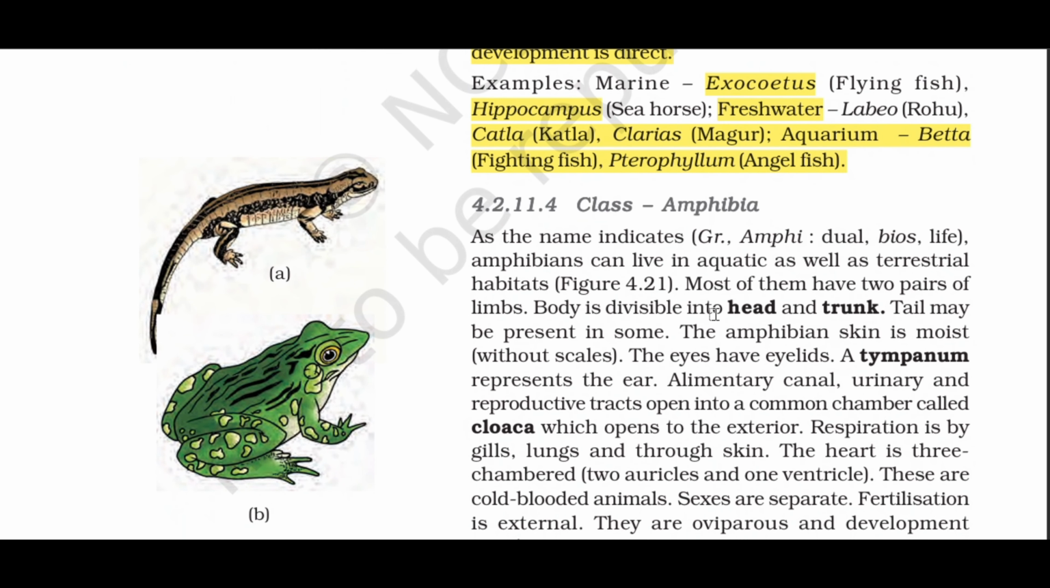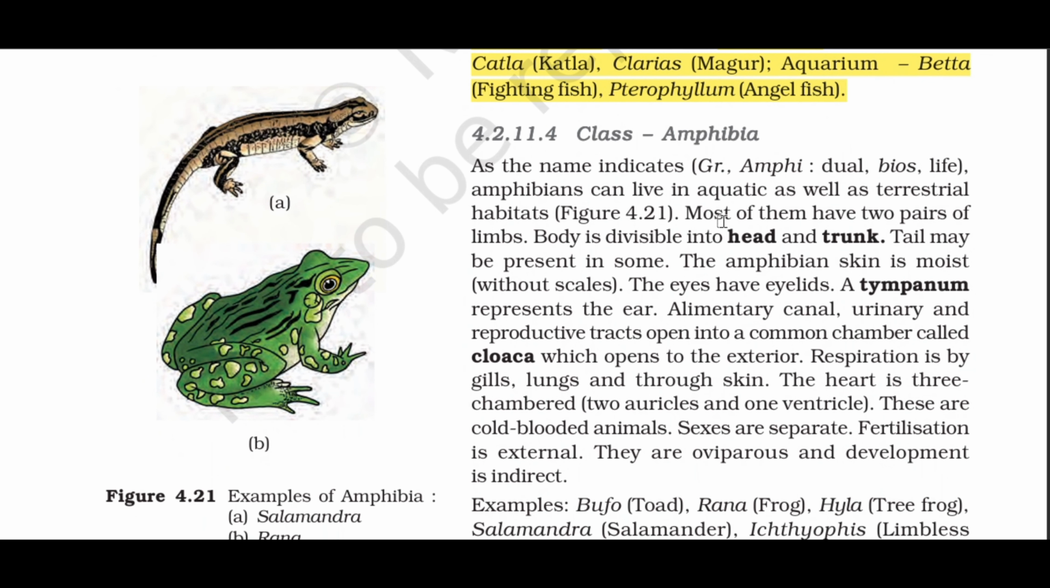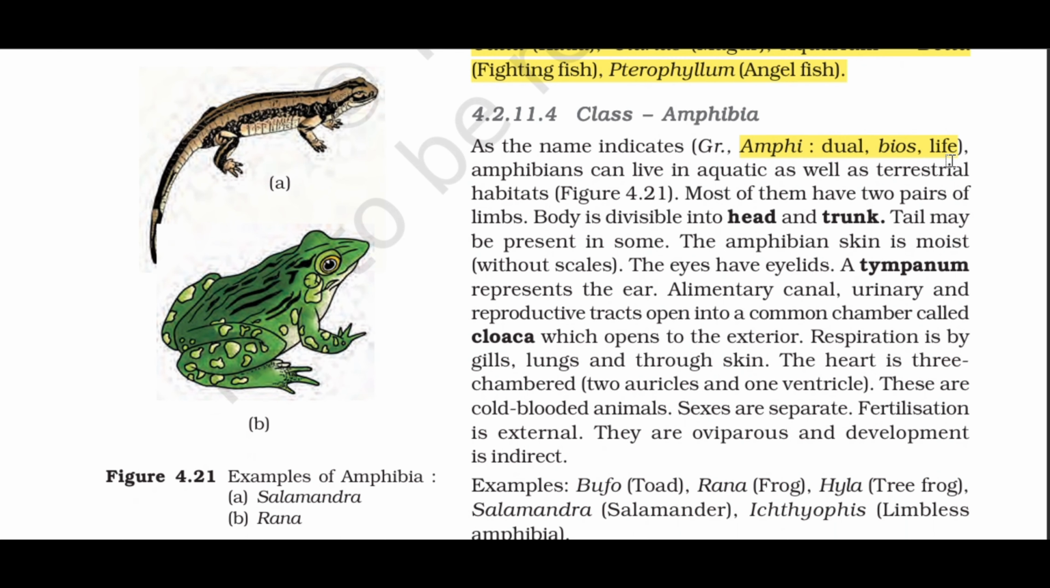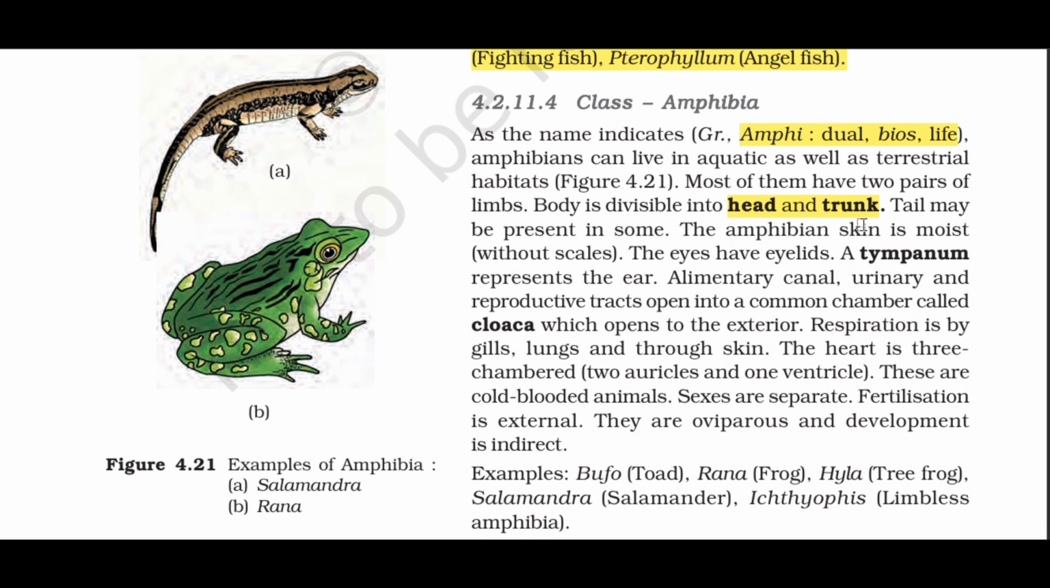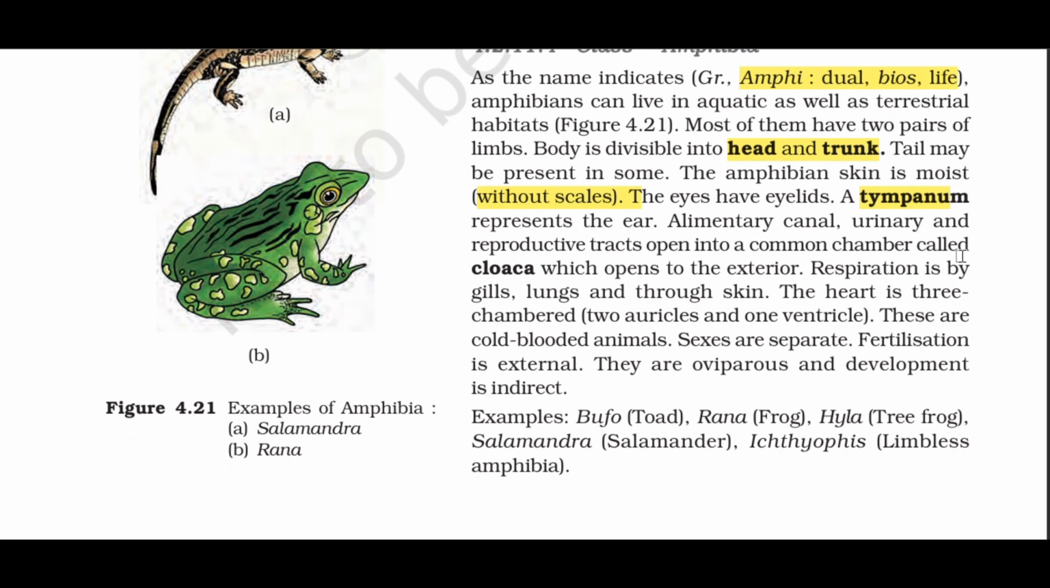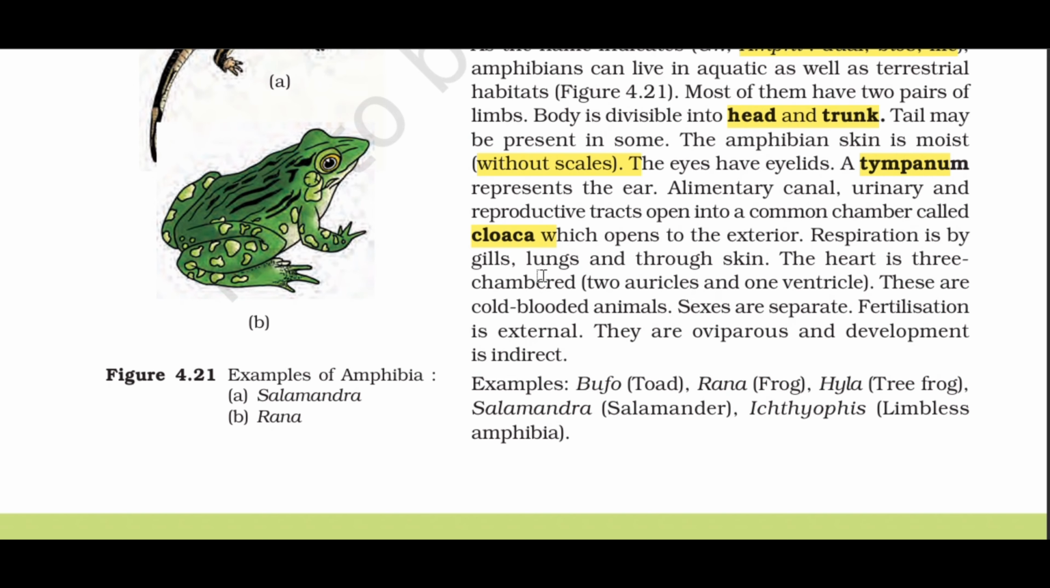4.2.11.4 Class Amphibia. As the name indicates, Gr. amphi, dual, bios, life, amphibians can live in aquatic as well as terrestrial habitats, Figure 4.21. Most of them have two pairs of limbs. Body is divisible into head and trunk. Tail may be present in some. The amphibian skin is moist, without scales. The eyes have eyelids. A tympanum represents the ear. Alimentary canal, urinary and reproductive tracts open into a common chamber called cloaca which opens to the exterior.